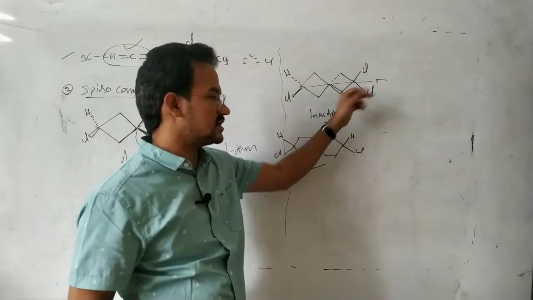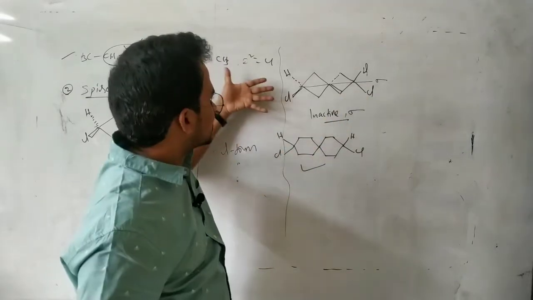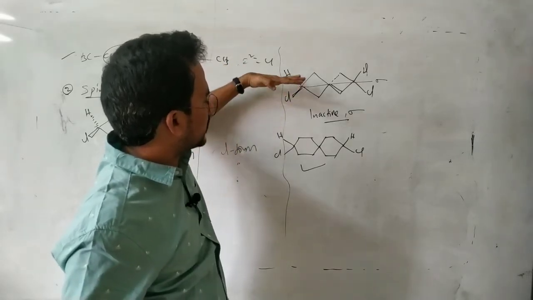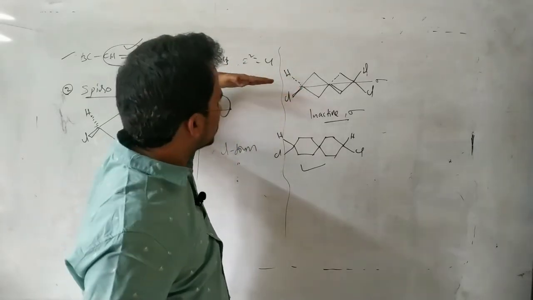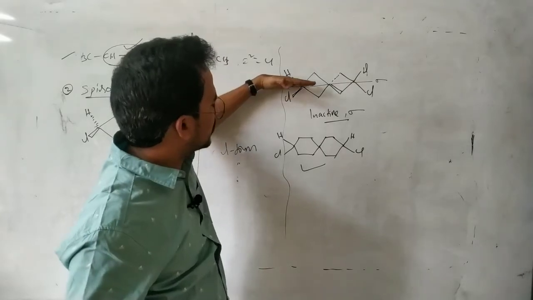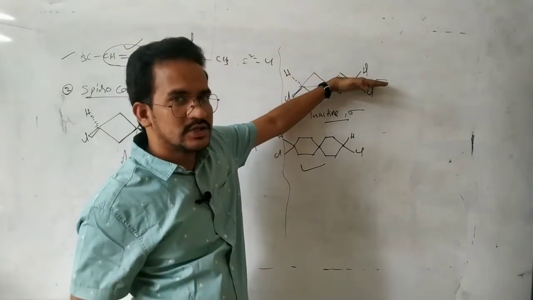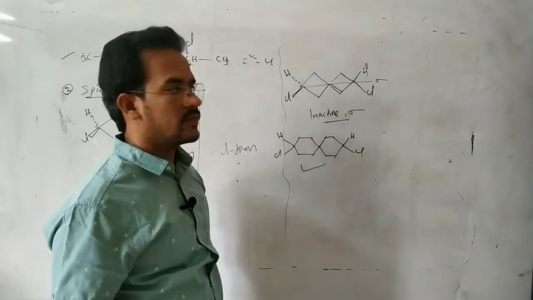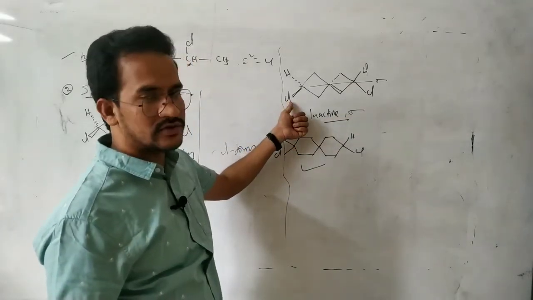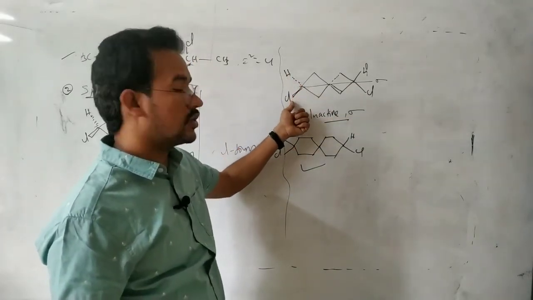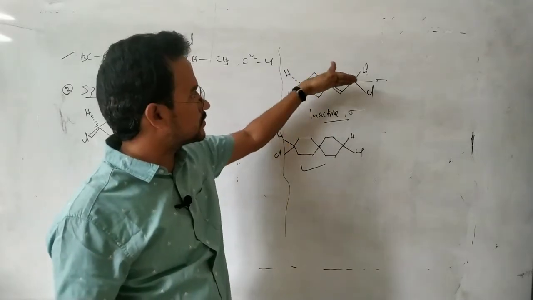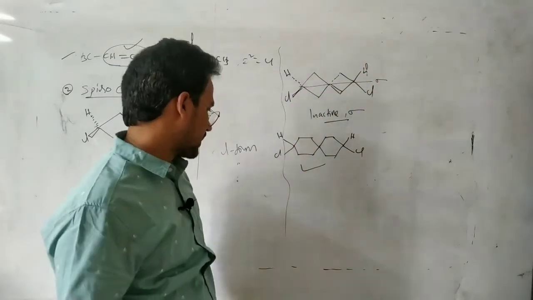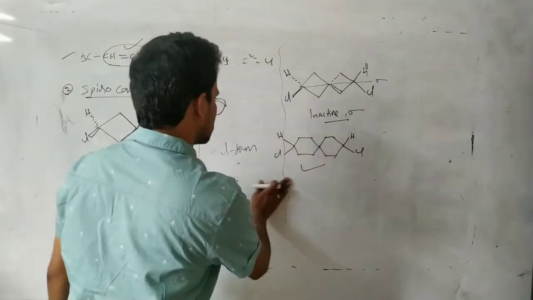Here in this case there is a plane of symmetry. Here the imaginary plane is passing through this hydrogen, chlorine. Hydrogen below the plane, chlorine above the plane, like this. So the imaginary plane is passing through the hydrogen and chlorine, and at this point these two are cut into equal halves. Hydrogen atom is cut into equal halves and chlorine atom is cut into equal halves. But at this point these two parts are also cut into two equal halves. Okay, that's spiro compound.